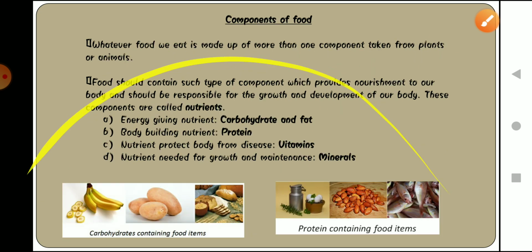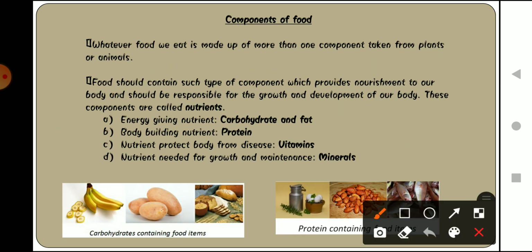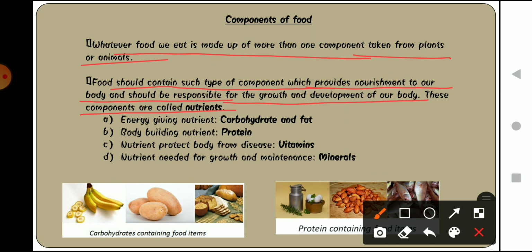Now moving forward, the components of food. We have already discussed in the chapter that there are different types of nutrition that we take. Whatever food we eat is made up of different types of components taken from plants as well as animals. Food should contain components which provide nourishment to our body and are responsible for the growth and development of our body. These components are called nutrients.